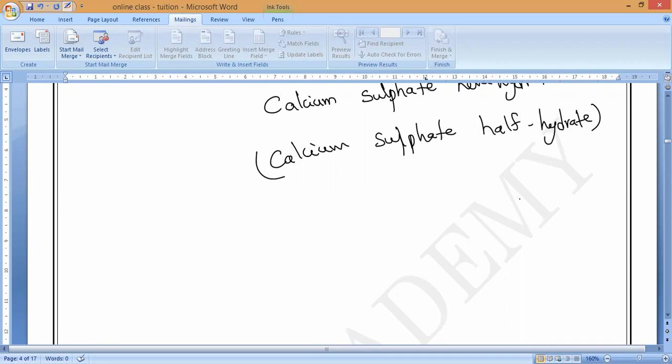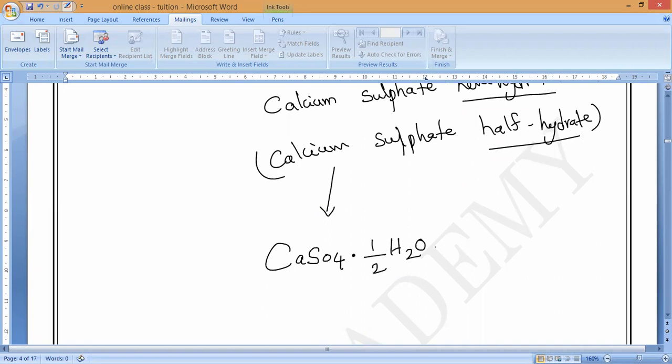So, observe. Calcium sulfate hemihydrate, or half hydrate, means we can write the chemical formula. Can anybody say it? CaSO4 dot, and as Dina already said, half H2O. So this is the chemical formula of plaster of Paris. Now, is it possible to make half a water molecule?